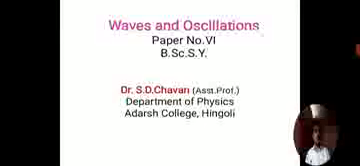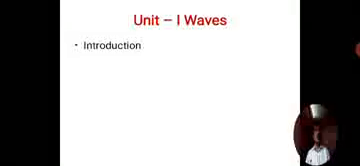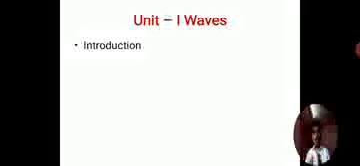I have paper number 6, and the paper name is Wave and Oscillations. There are 4 units, and the first unit is waves. Before we start, the important factor I want to tell you is that all these 4 units are totally based on waves: what exactly vibrations are, how waves are created, and what exactly the disturbance is.